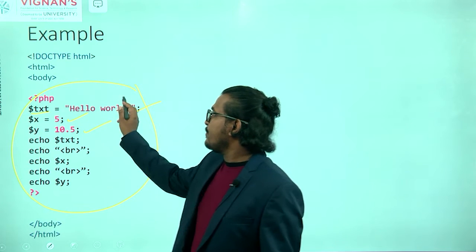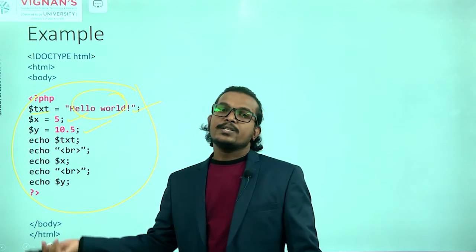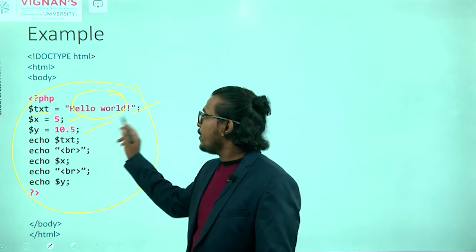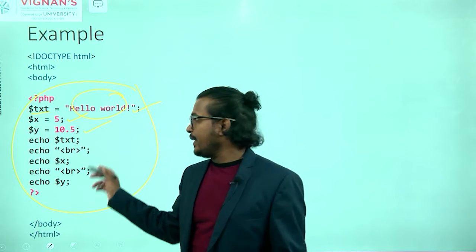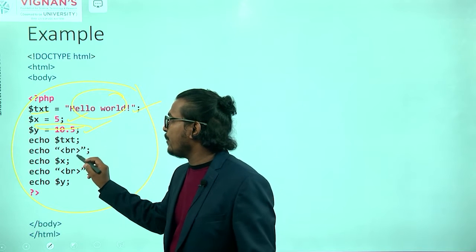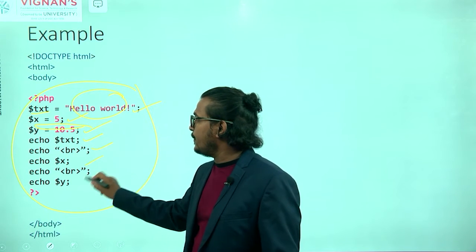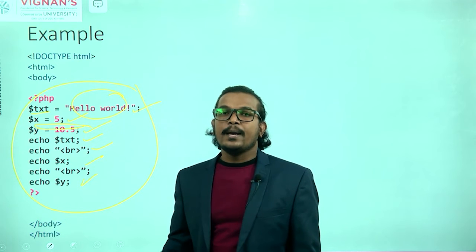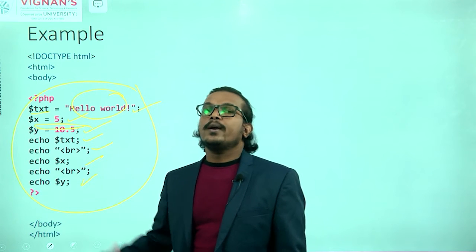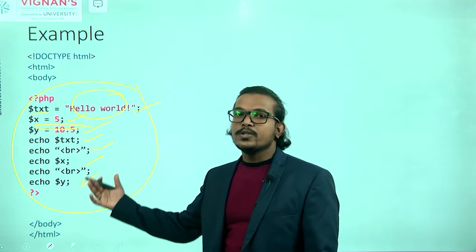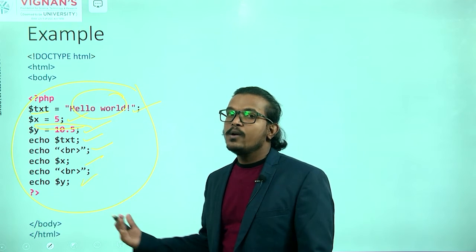So the first one is some characters, or we can say a string data type. The next one is a number, an integer data type. The next one is a float or double. After that, with the help of the echo statement, I am printing all those values, printing that particular output on my screen, on the web browser.